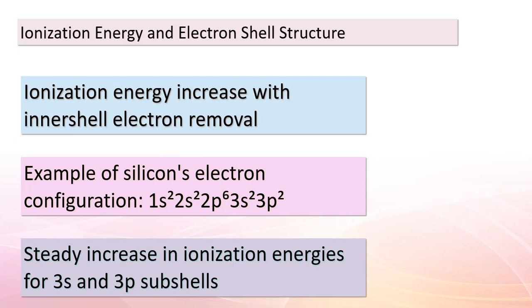The reason behind this substantial increase lies in the probability distribution of electrons around the nucleus. The 2p electron is more likely to be found close to the nucleus compared to the n = 3 electrons. As a result, the 2p electron experiences a much stronger effective nuclear charge, making its removal energy intensive. Now, let's delve further into the intricacies of electron configurations and ionization energy.